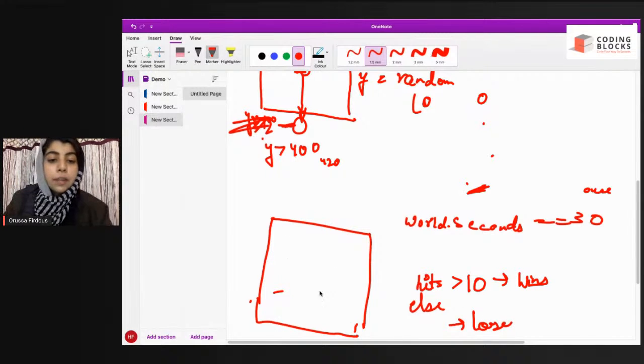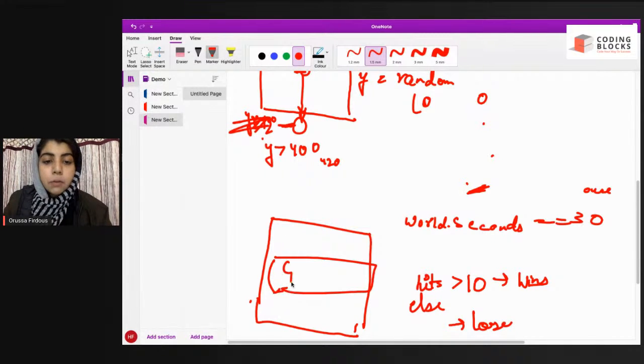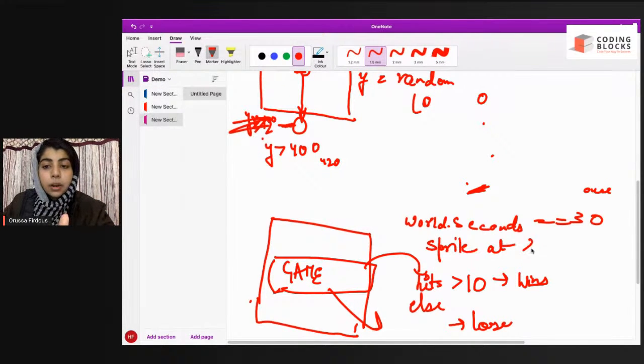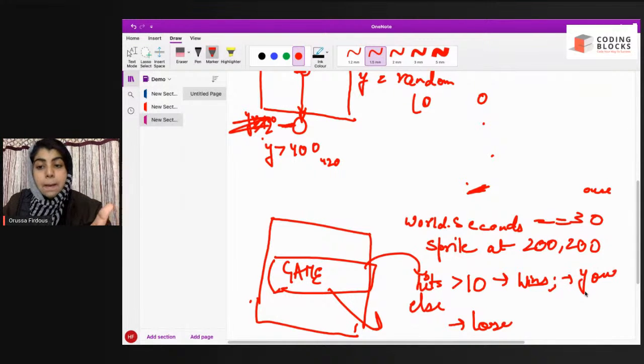Okay, so what we'll do, we'll make a game over sprite here if you lose, or we'll make a you win sprite visible if you win. This is a trick. We'll not do this using two sprites. We'll first create a sprite at 200 comma 200. So if you win, we'll set its animation to you win. But if it loses, we'll set its animation to game over.